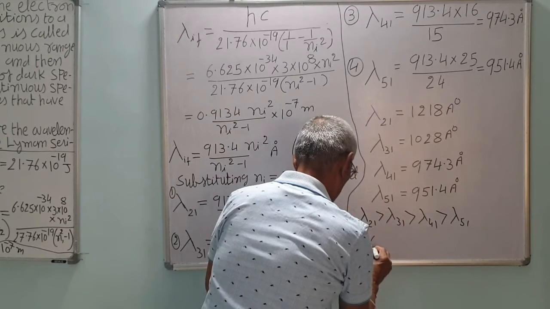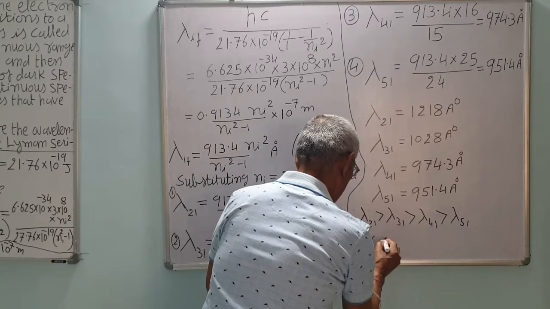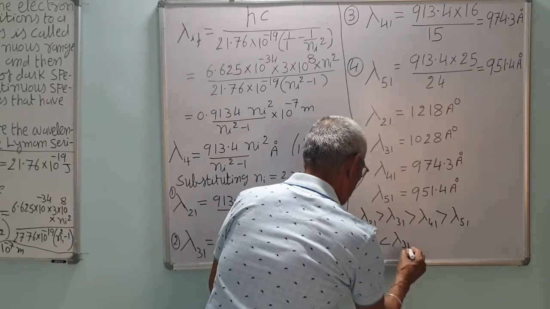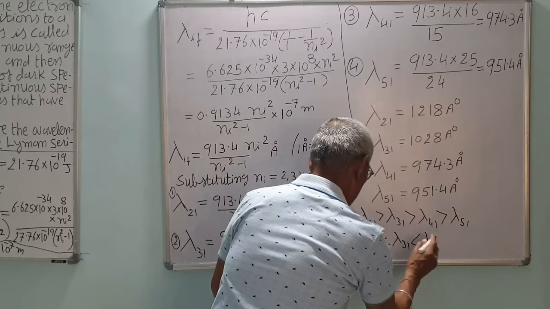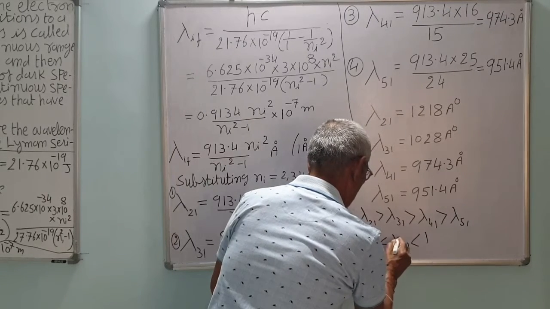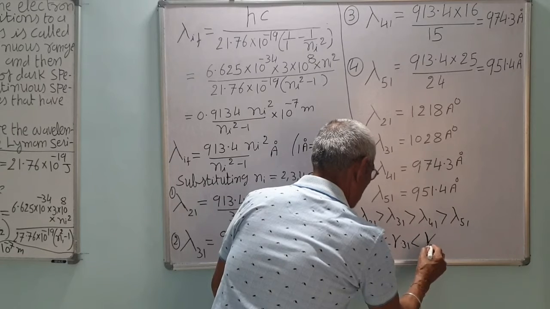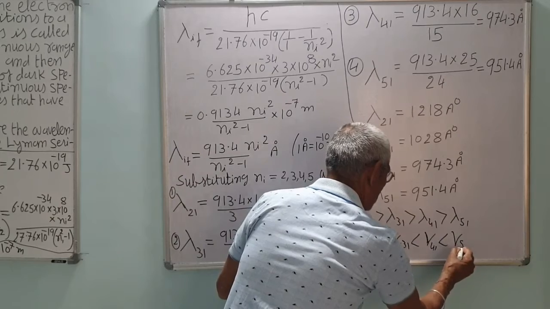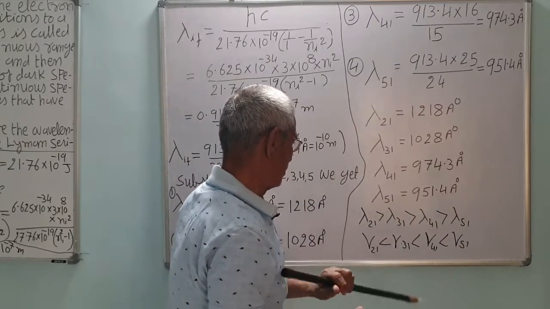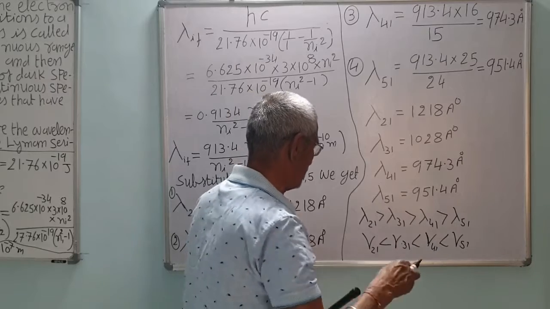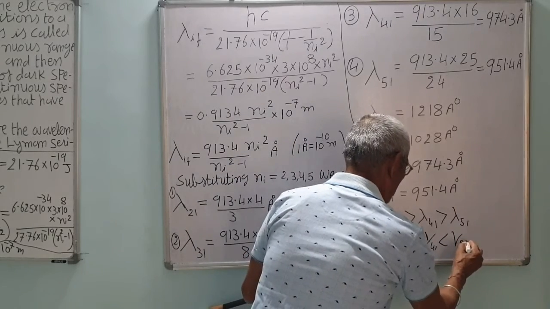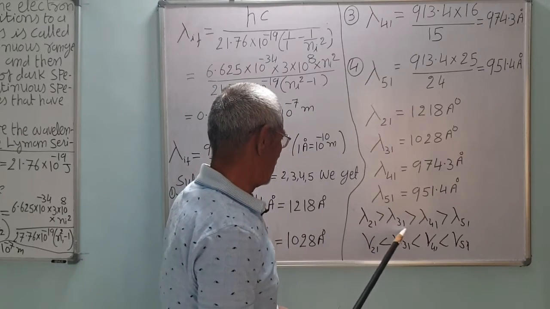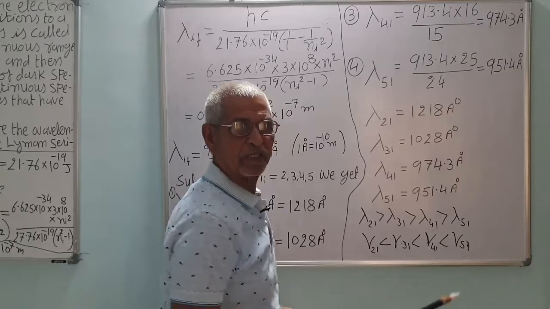Frequency 2,1 is less than frequency 3,1, which is less than frequency 4,1, which is less than frequency 5,1. So frequency will increase when the jump is from a higher orbit to the ground state, in the reverse order, correct. If lambda increases, frequency decreases.